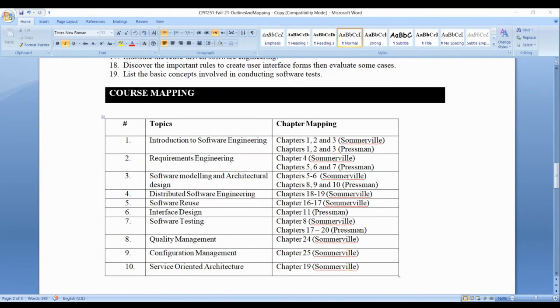Reuse 16-17 by Somerville. Interface 11 by Pressman. Software Testing chapter 8 by Somerville. Chapter 17-20 by Pressman. Quality Management chapter 24. Configuration Management chapter 25 and Service-Oriented Architecture chapter 19. That is the mapping of topics with the chapters.